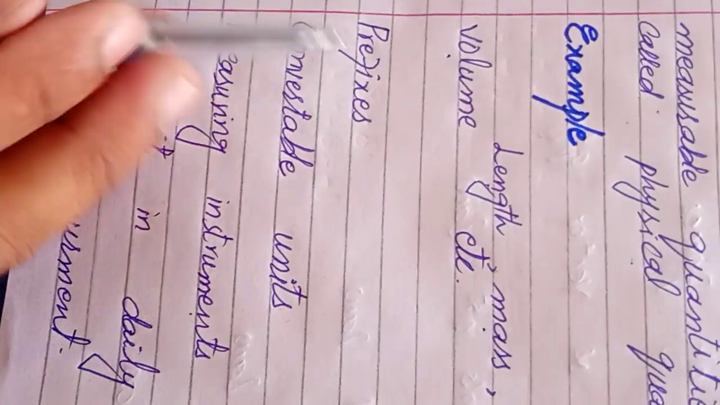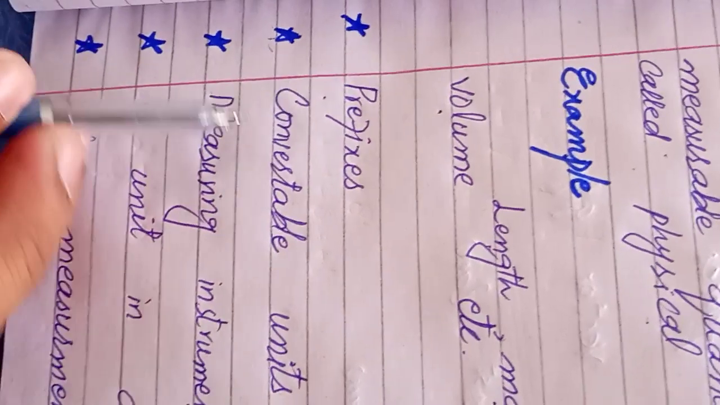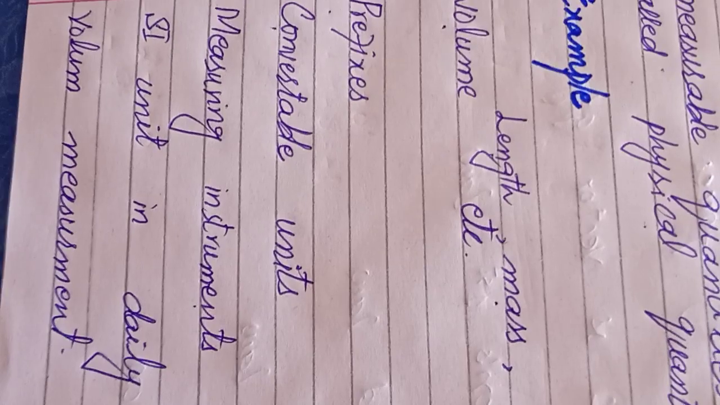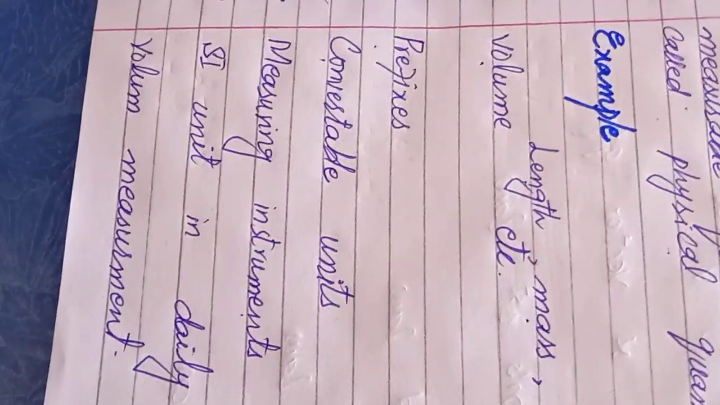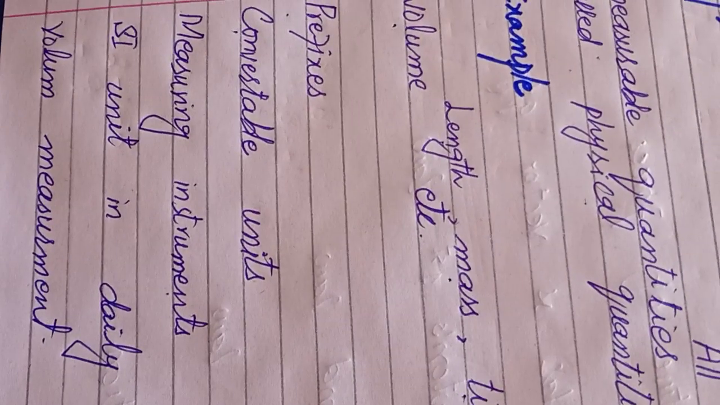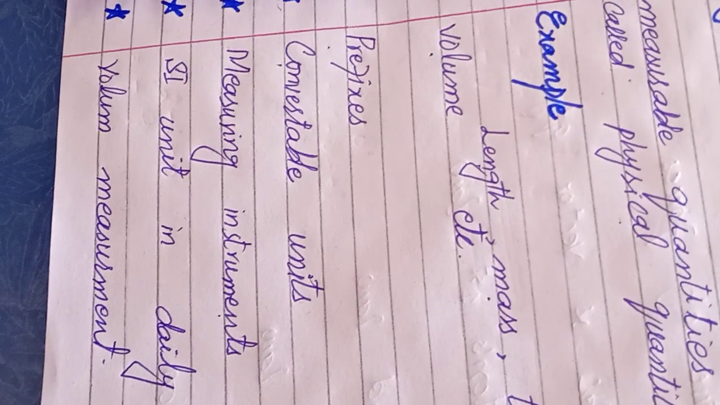We will learn in this chapter about the prefixes, what they are and how we can use them, and how we can convert different units. Suppose you are given a value in meters; how can you transform it into centimeters, millimeters, micrometers, or any other units? If you want to go from a smaller to a larger unit, or from a larger to a smaller unit, we will learn how to convert these units.